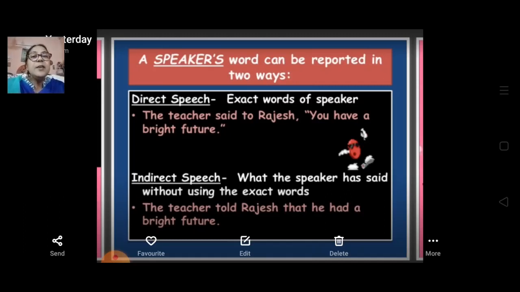I have given one example also: The teacher told Rajesh that he had a bright future. Here the meaning is the same, but it is conveyed by a third person. So that is called indirect narration.